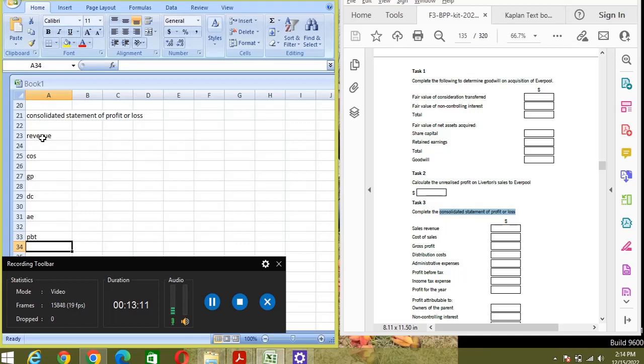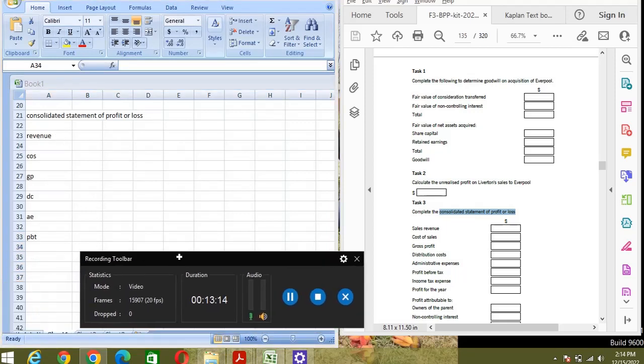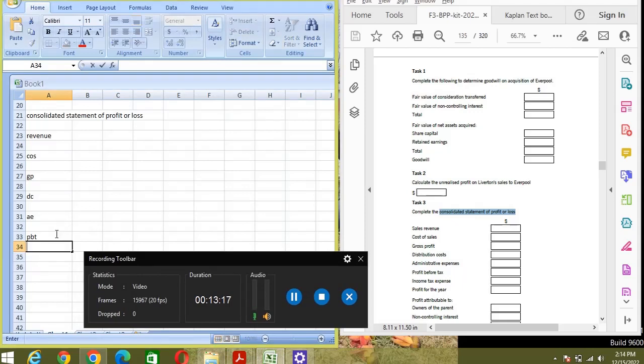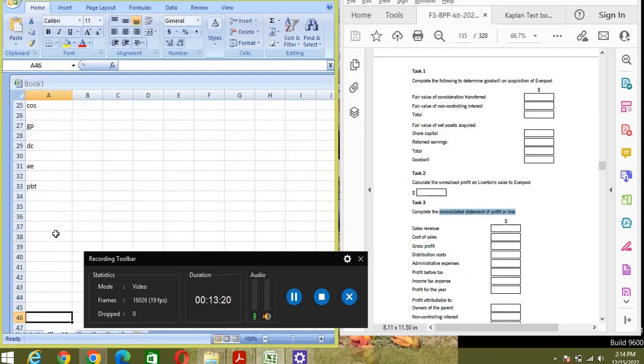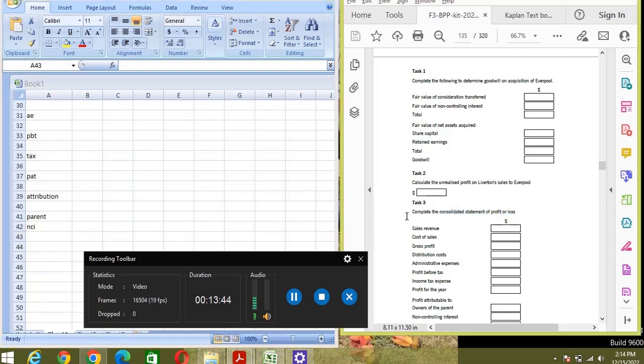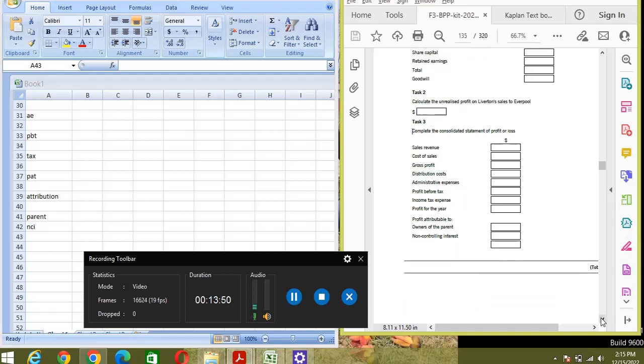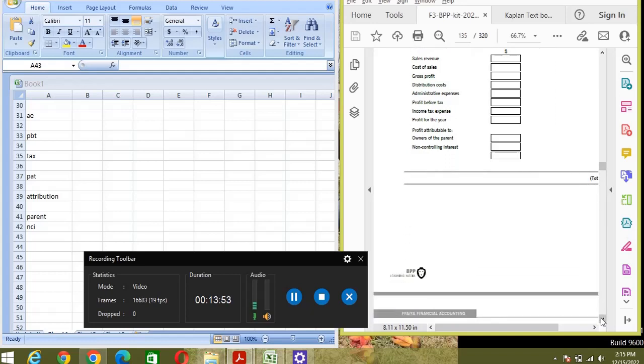Okay, so next we have tax expense, tax, then we have profit for the year, so I will write profit after tax, and attribution to parent and NCI, non-controlling interest. Okay, so I think this is the only requirement of this question.